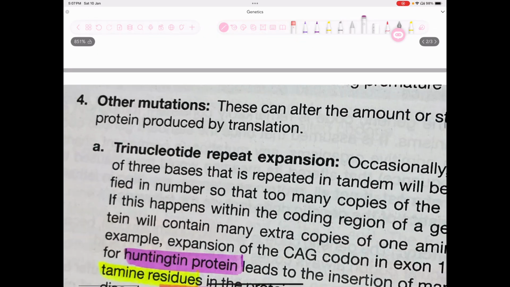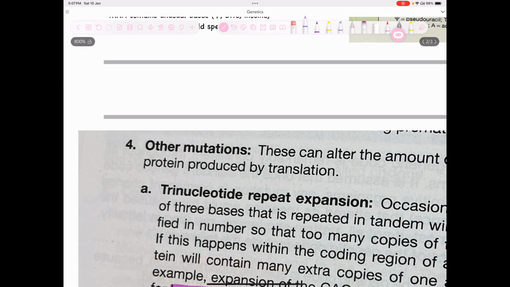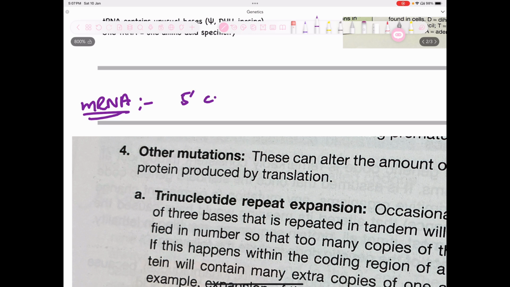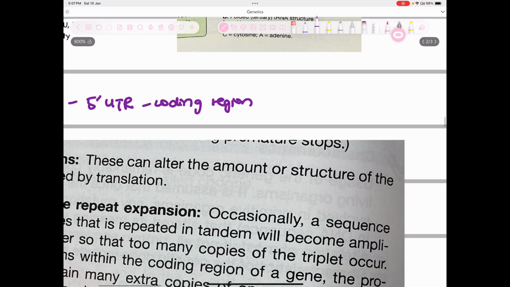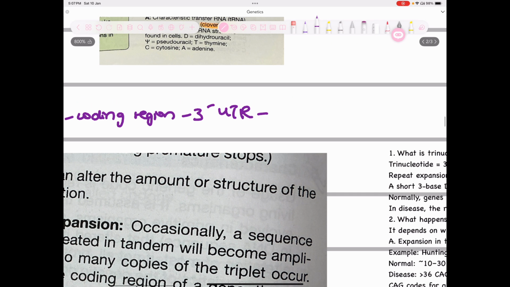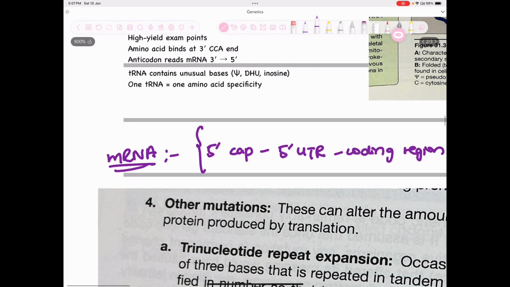So basically, normally, the mRNA, it is structured some way like this. It has a 5' cap, then it has a 5' UTR, which is untranslated region, then it has a coding region, then it has a 3' untranslated region, and then it has a poly A tail. And this is the 3 prime end and this is the 5 prime end if you talk about it.